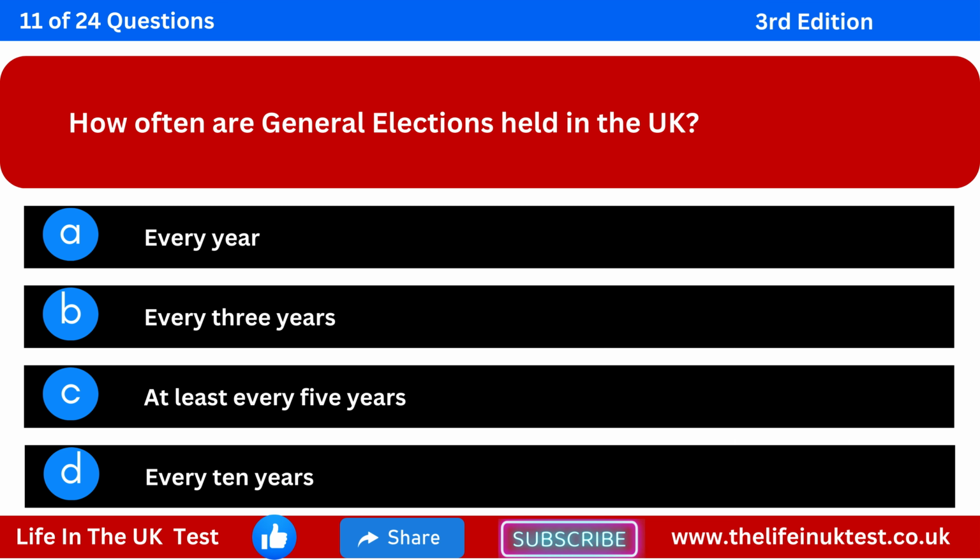How often are general elections held in the UK? Option A: every year. Option B: every 3 years. Option C: at least every 5 years. Option D: every 10 years.